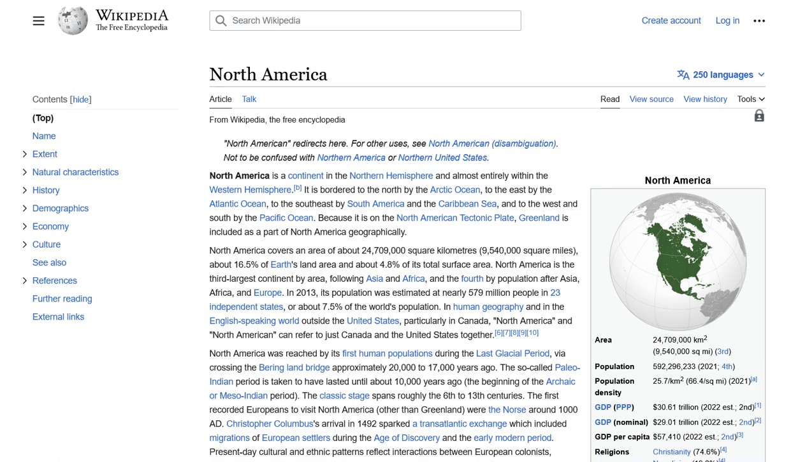The current page is about North America, a continent located in the Northern Hemisphere, and is bordered by the Arctic Ocean to the north, the Atlantic Ocean to the east, South America and the Caribbean Sea to the southeast, and the Pacific Ocean to the west and south. The page includes various information, such as the area, population, GDP, religion, languages, and urban areas of North America. There is no direct link to Adolf Hitler, so we are currently far from that page.